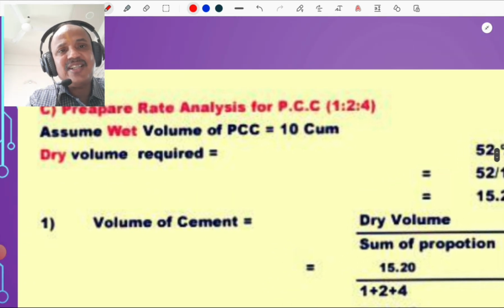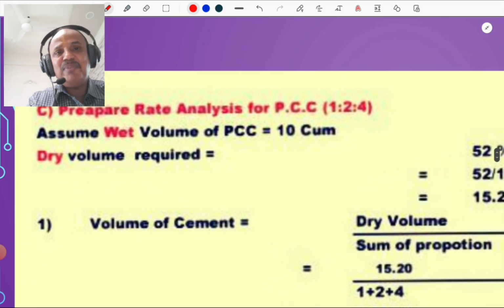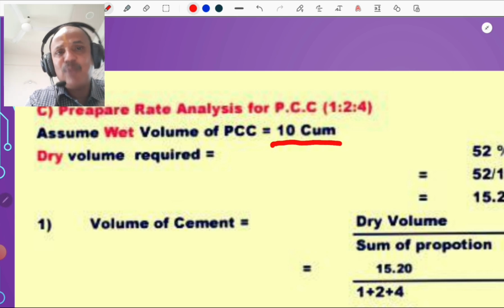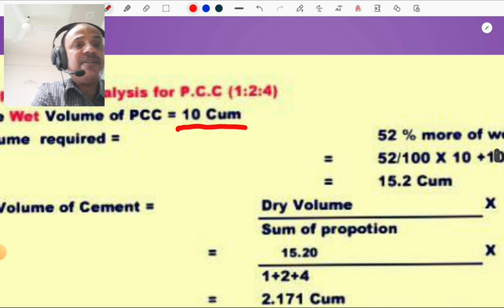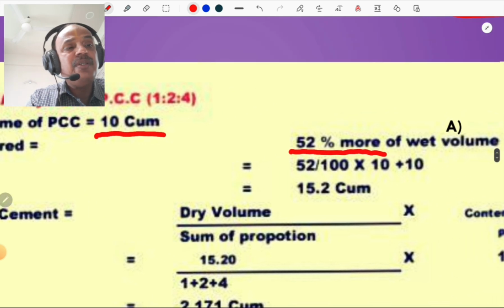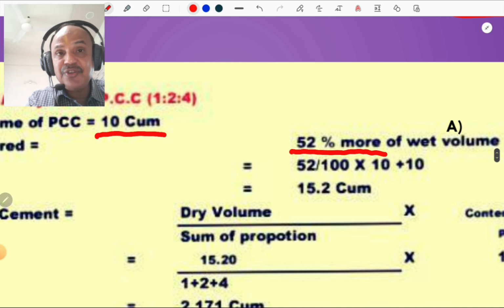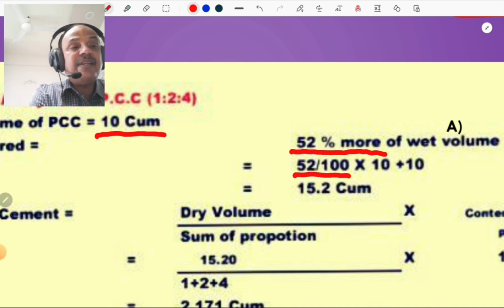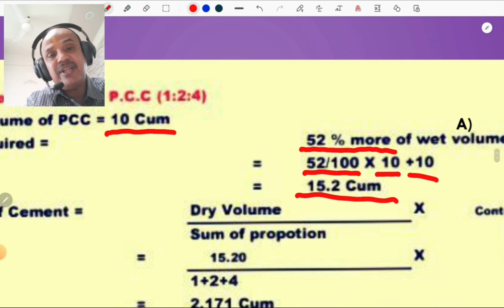Then we go for the third type, which is very important, PCC. PCC is required for foundation, and assume the wet volume of PCC as 10 cubic meter. For cubic meter we consider 10, and for square meter we consider 100 square meter. The dry volume requirement, we already studied in the first lecture, is 52% more than the wet volume. Why? Because of voids and because of wastage. So 52 divided by 100 multiplied by 10, plus 10, is 15.2 cubic meter, the dry volume requirement.